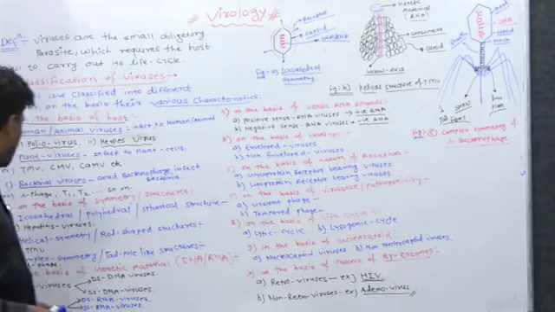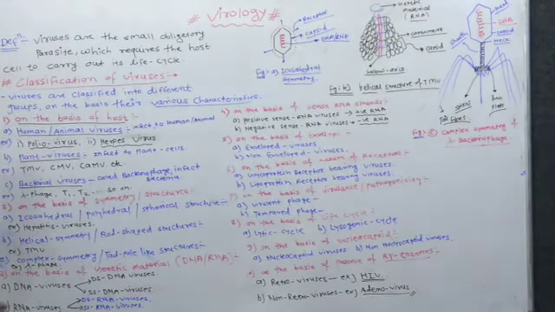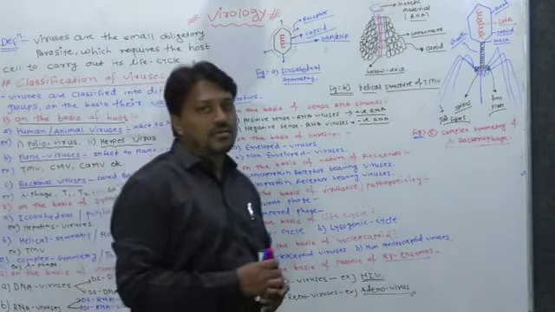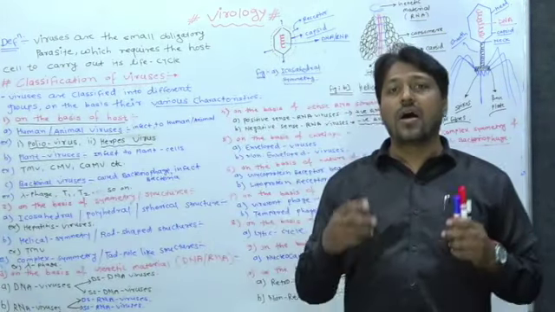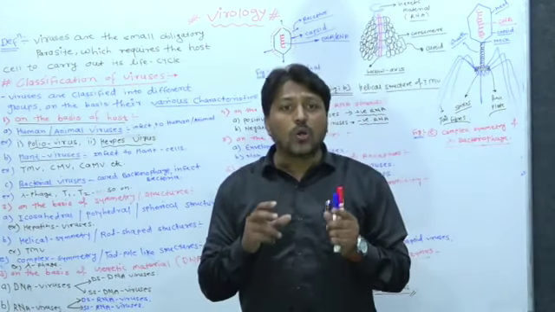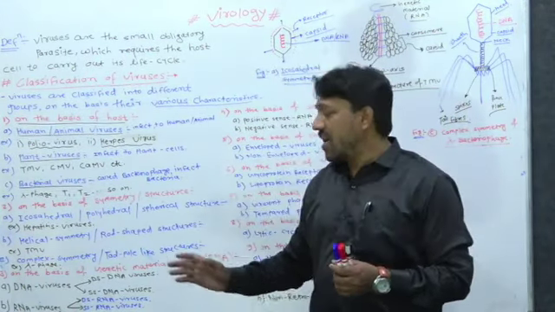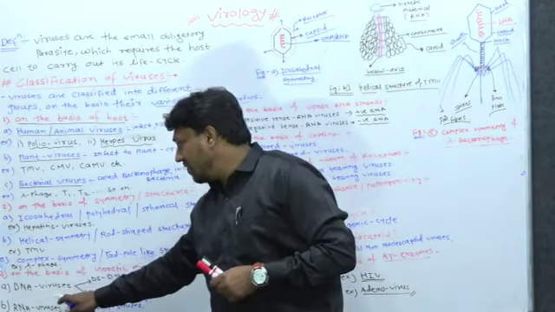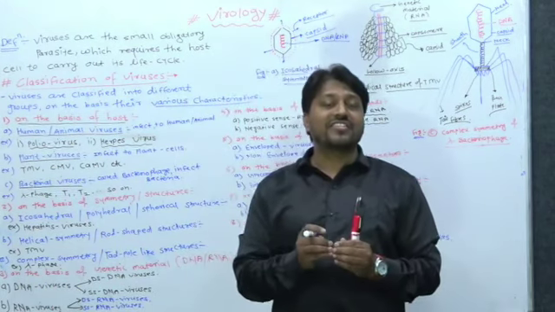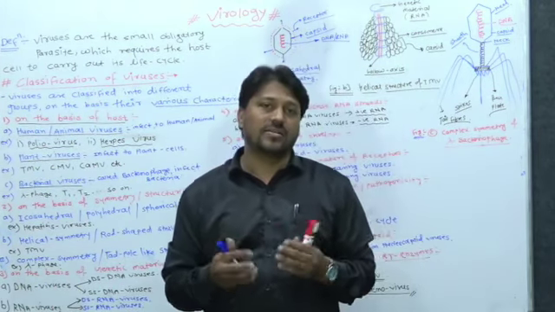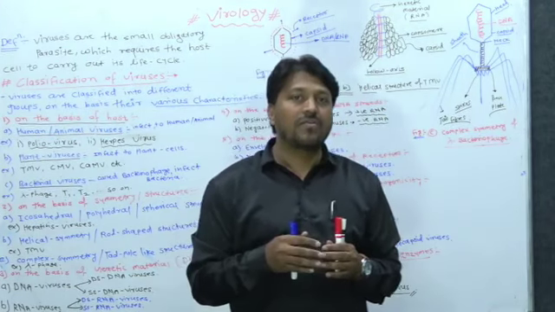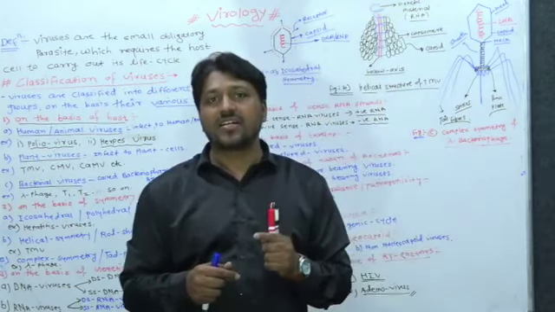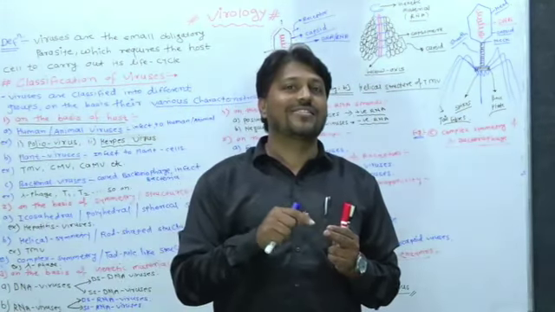Okay, the next one is that viruses are classified on the basis of their genetic material. Some viruses possess DNA as the genetic material, some viruses possess RNA as the genetic material. So on the basis of DNA and RNA, the viruses are further classified. The first one is the DNA viruses. The viruses which bear DNA as a genetic material are called DNA viruses, and DNA viruses are further classified into two types: the double-stranded DNA viruses and the single-stranded DNA viruses.